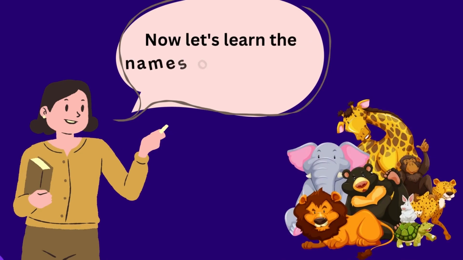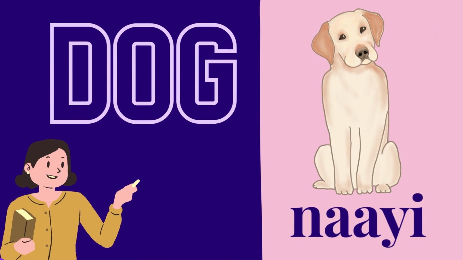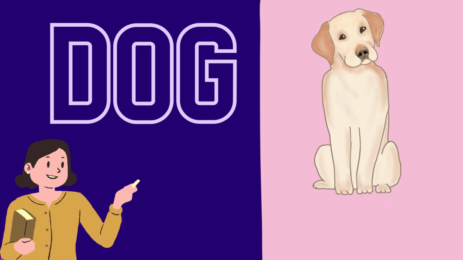Now we move on to the next topic, animals. Firstly, what are animals called in Kannada? They are called Pranigalu. Pranigalu. Let's get started. Up first we have dog. Dog is Nai. Let me repeat that. Nai. For example, here we have a white dog, so it is called a Bili Nai.